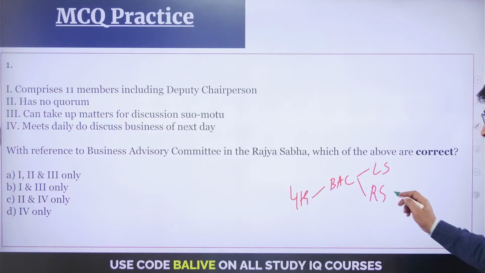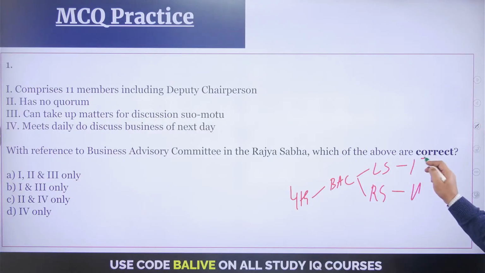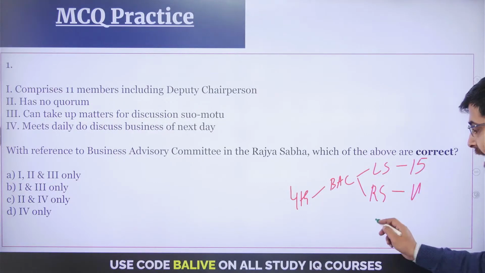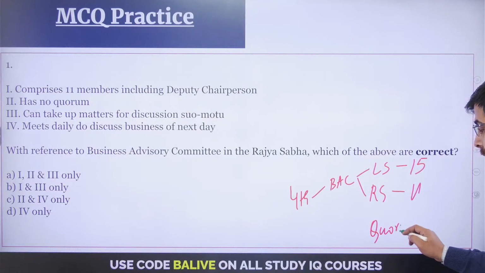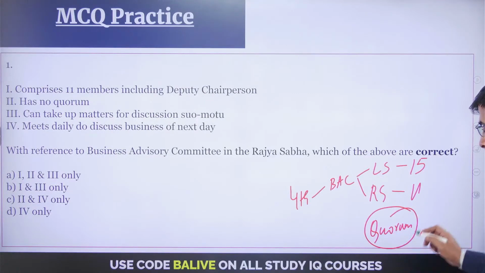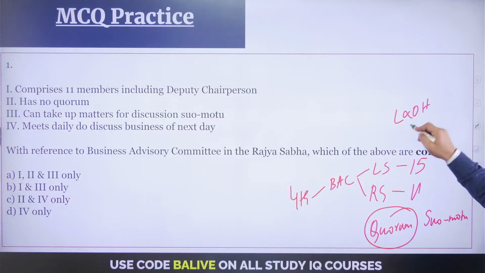And therein we ascertained that the Rajya Sabha has 11 members, the Lok Sabha has 15 members, and they have a specific quorum. They can also take up a matter for consideration suo motu, right? And they can have special invitees such as the leader of the house or the leader of the opposition. All of them can be included in these business advisory committees.